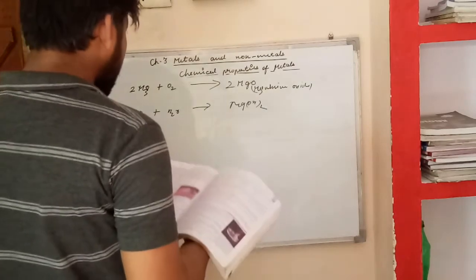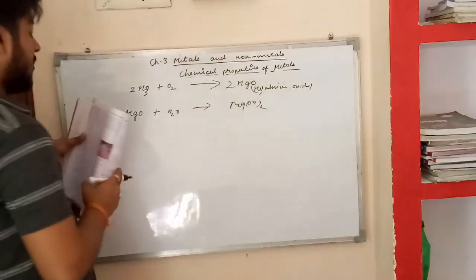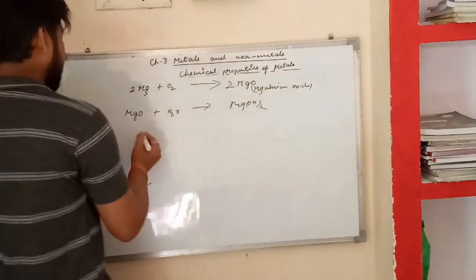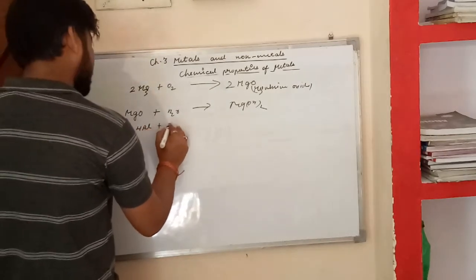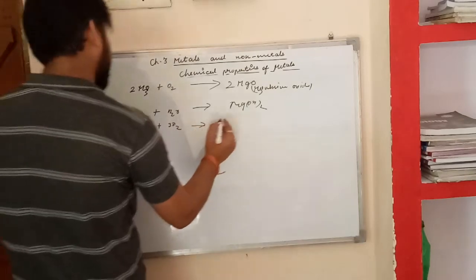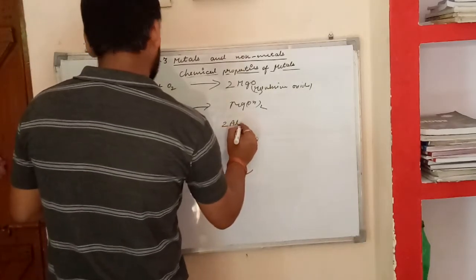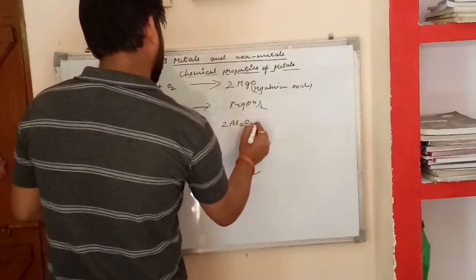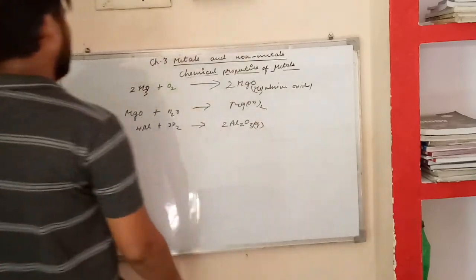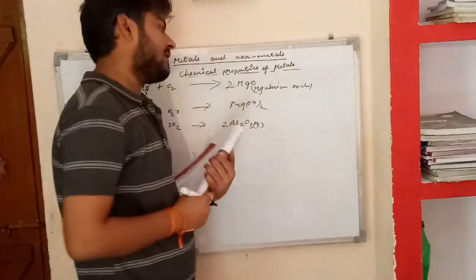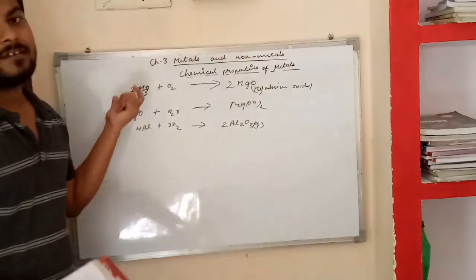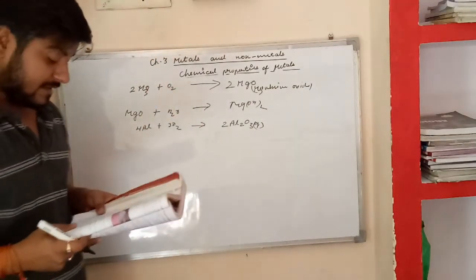Now aluminum metal reacts with oxygen: 4Al plus 3O2 gives 2Al2O3. So this is also an example of the chemical properties of metals, that metals react with oxygen.